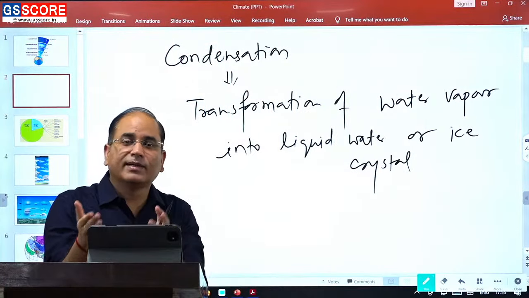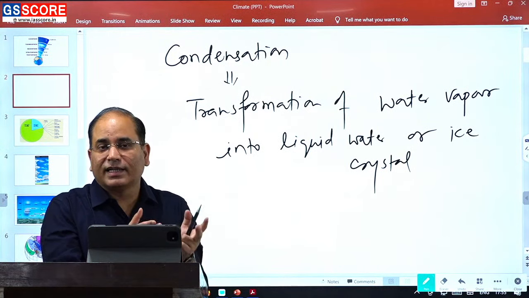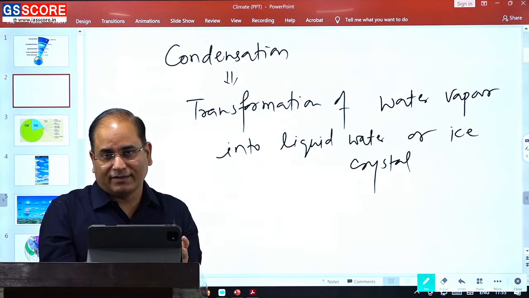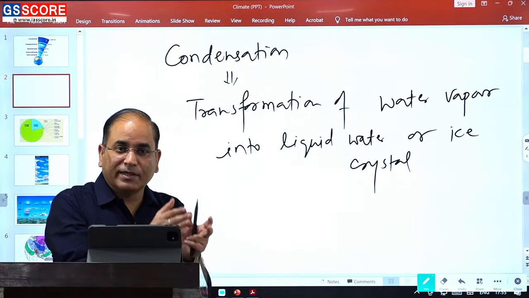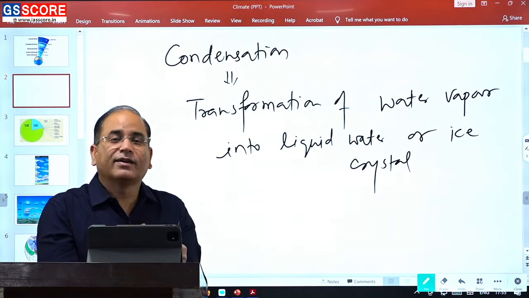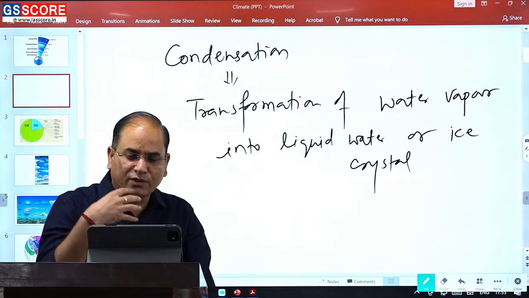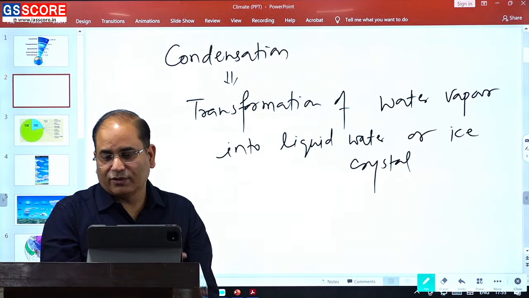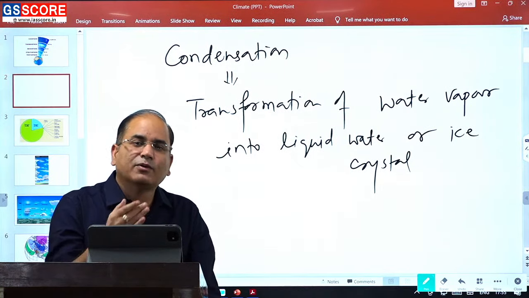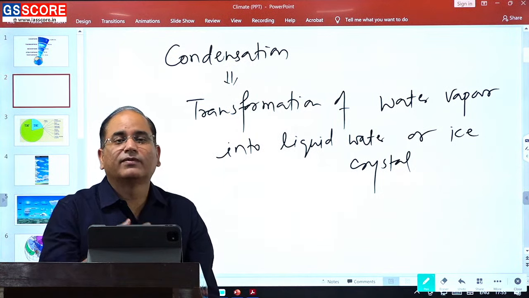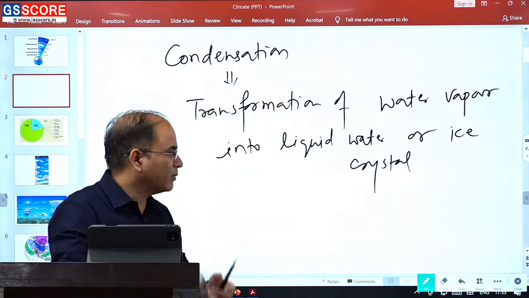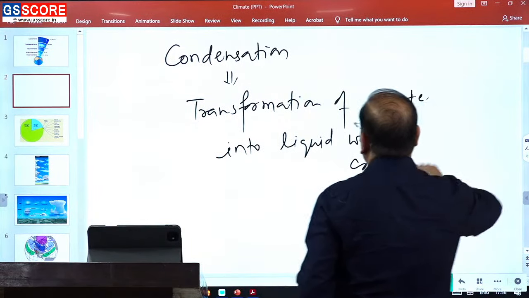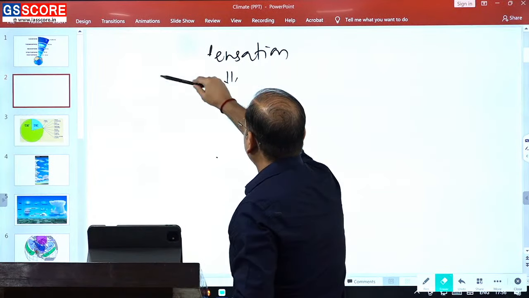After the saturation, there will be condensation, and condensation will take place at the temperature known as the dew point temperature. Depending upon the dew point temperature, we can have different forms of condensation, and the most common form of condensation that you should not miss is the cloud. तो ये जो आपका cloud है, cloud is nothing but a form of condensation. Condensation से ही आपका cloud बनता है. So quickly we can look at the general cycle of condensation.